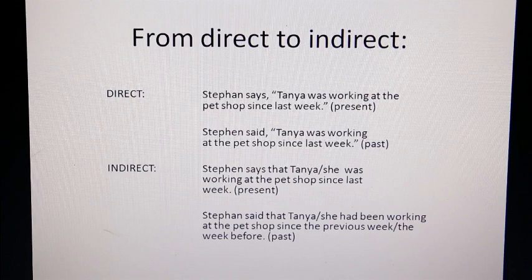Only your nouns and pronouns change. Again, just want to say that Tanya can stay as is, or you can change it to she. Okay, but let's just look at the indirect speech when you have your said. Stephen said that Tanya was working at the pet shop since last week.